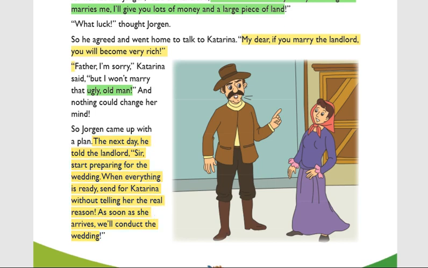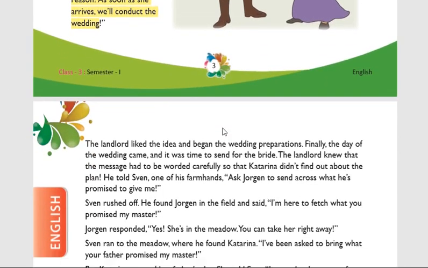So we don't inform her. First, you be ready with the wedding plans and everything. On that day, when everything is ready, you send a person, then I will send my daughter. Whenever she reaches the wedding ceremony area, we'll make her marry. In such a way, you can marry my daughter. Such a plan he gave to the landlord.